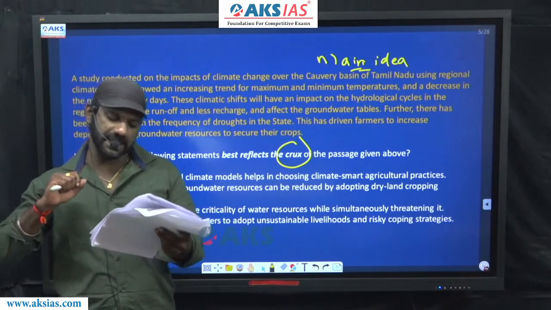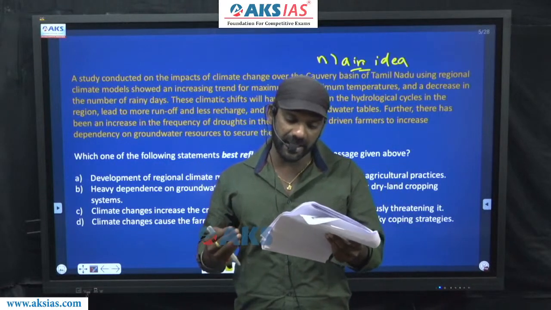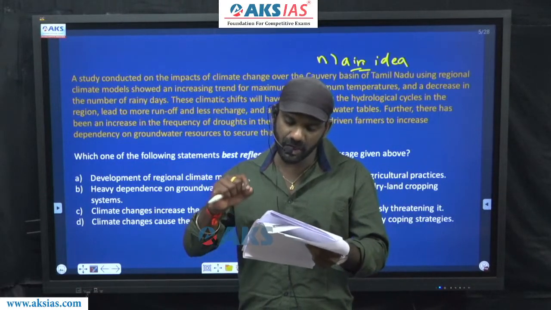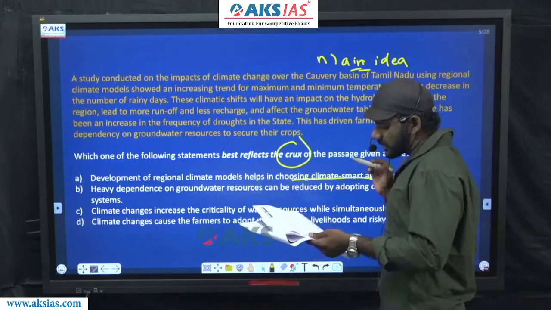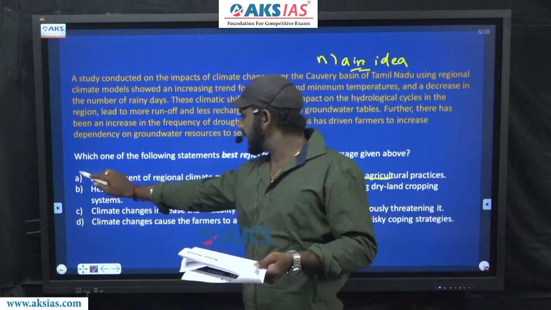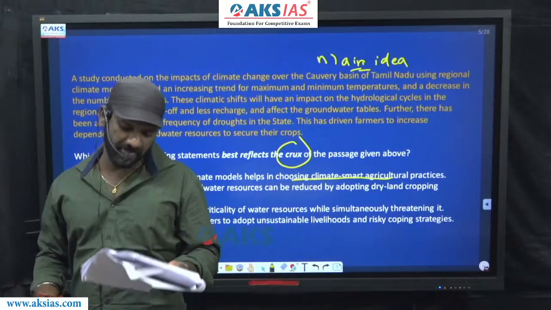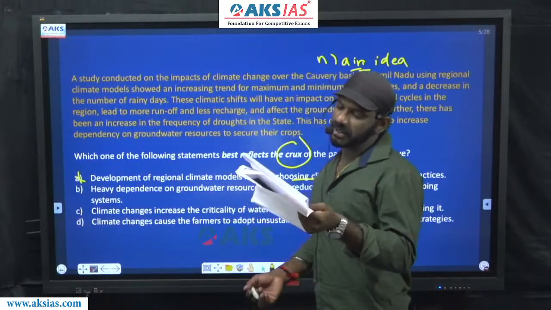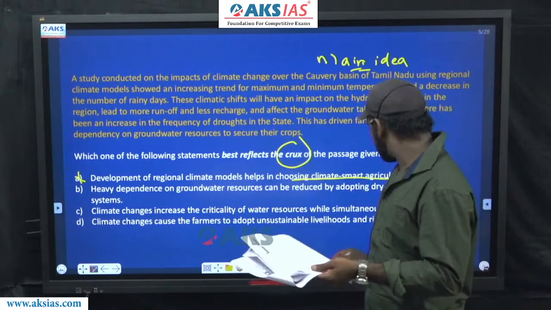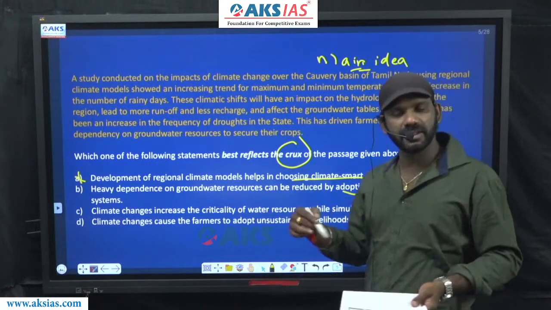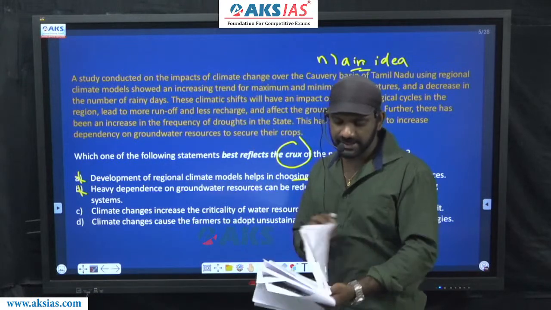Come to option A once again. Development of regional climate models helps in choosing climate-smart agricultural practices. This is not being talked about, explained in the paragraph by the author. Option A can be eliminated. Our task is to find out the topic on which most number of details are given. Come to B. Heavy dependence on groundwater resources can be reduced by adopting dry land cropping systems. This is also not being explained or described by the author in the passage. B is also eliminated.